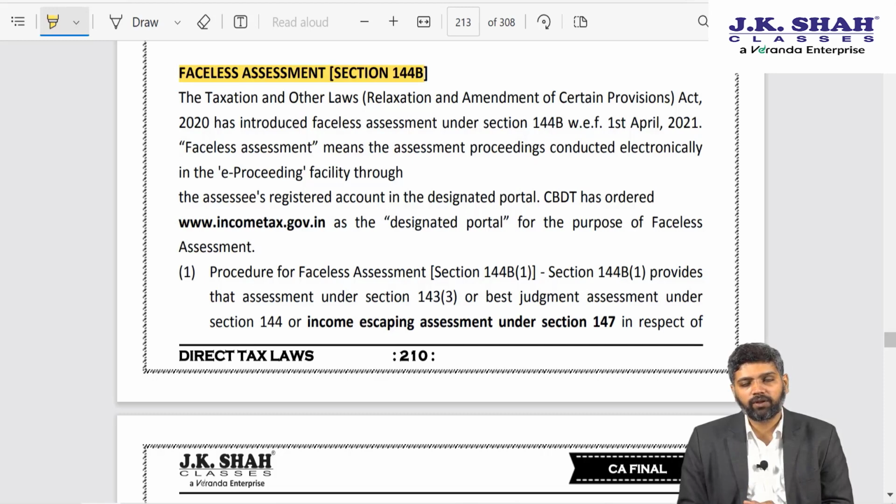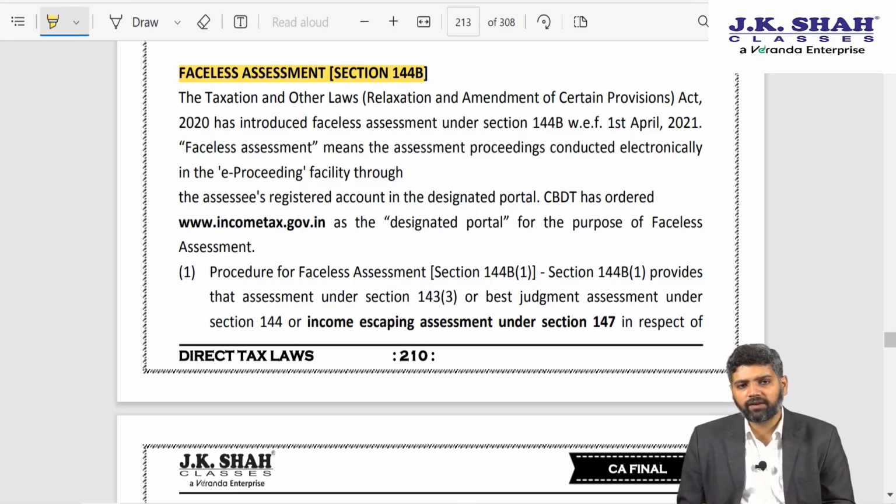Over here, now the assessment will be conducted in a manner where the assessee does not know who is the assessing officer, the assessing officer will not know who is the assessee. The entire conversation, communication shall be done through an electronic system located at New Delhi called as National Faceless Assessment Center, or NFAC in short. Some people call it as NAFAC as well. So that, as far as assessee is concerned, the whole idea is that harassment and corruption will go down, it will bring more transparency in the system. We have already covered this.